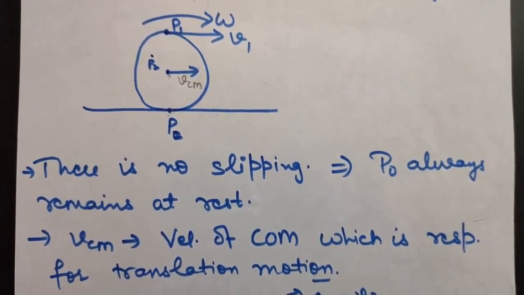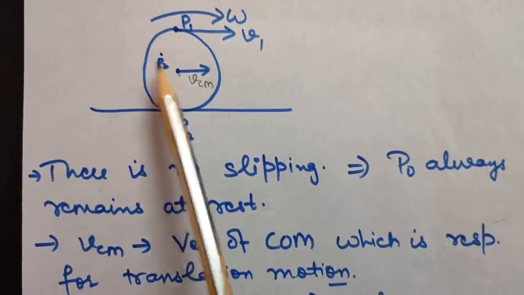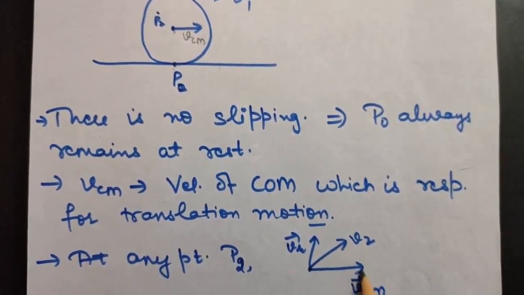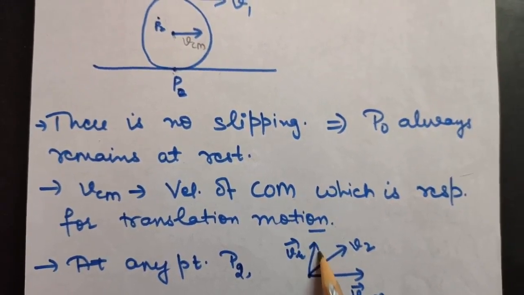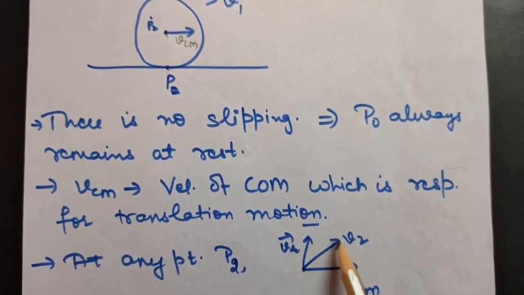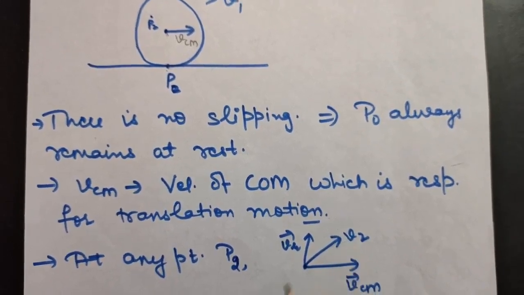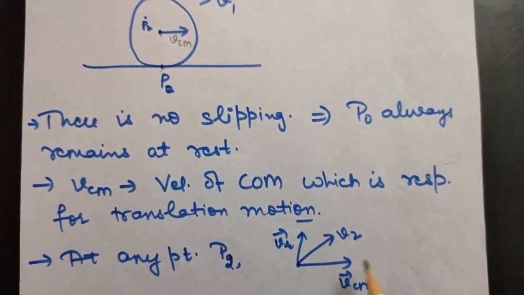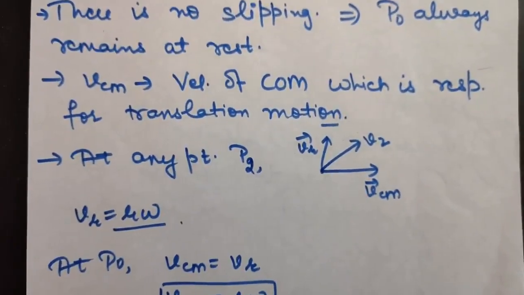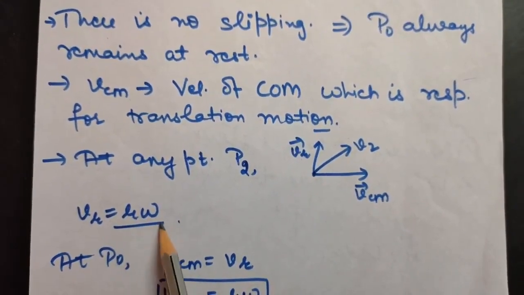Now, at any point P2, as I told you, there will be two velocities, one which is leading to translation motion and one which is responsible for rotational motion. So this is VCM, this is VR, and resultant of these two will be V2. That is, V2 is the velocity at P2 and it has two components, one leading to translation motion and another leading to rotational motion. As you know, in rotational motion, V is R omega. So therefore here VR will be equal to R omega.